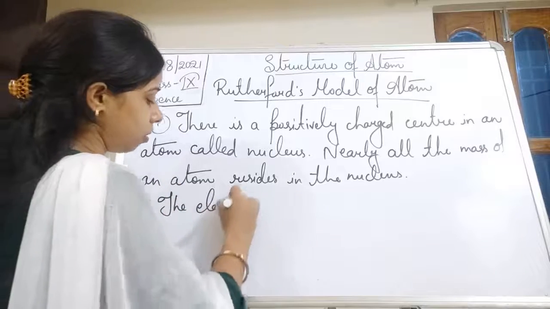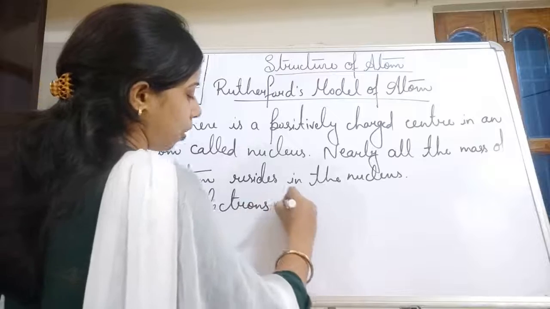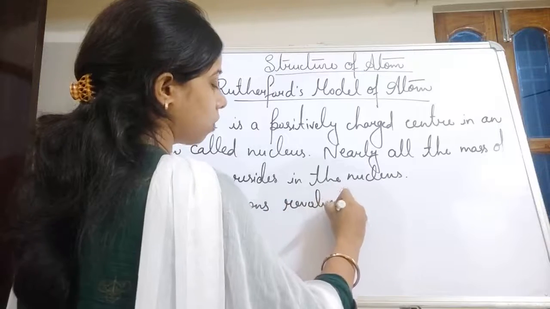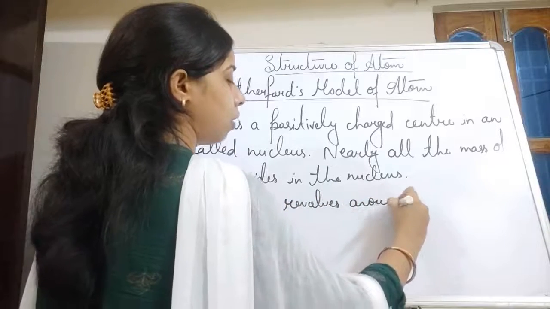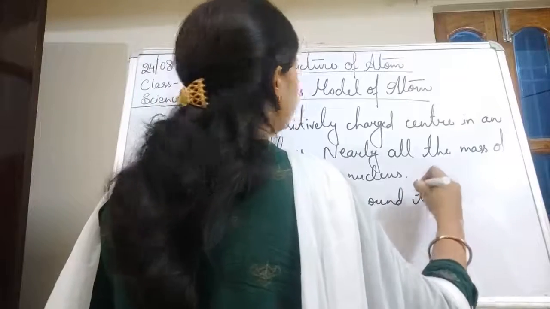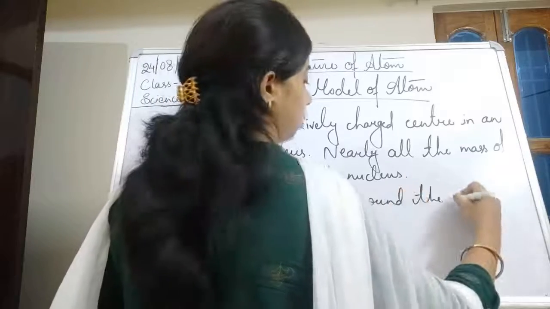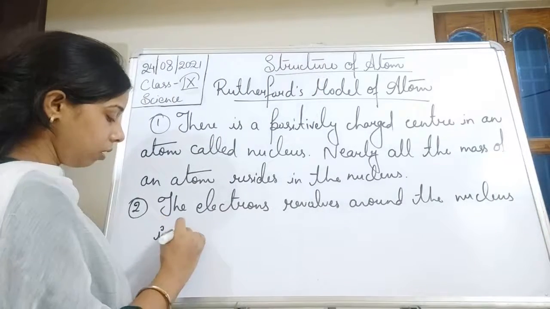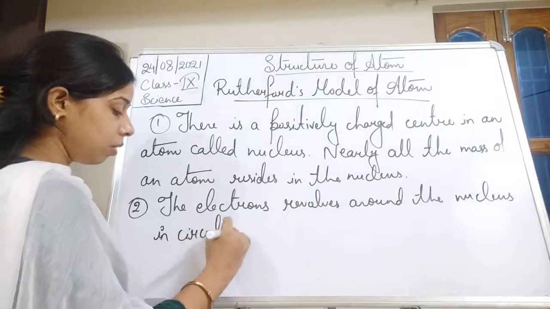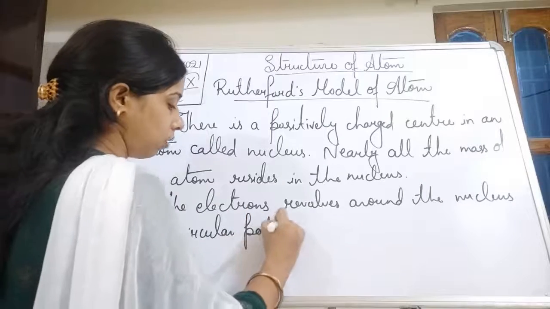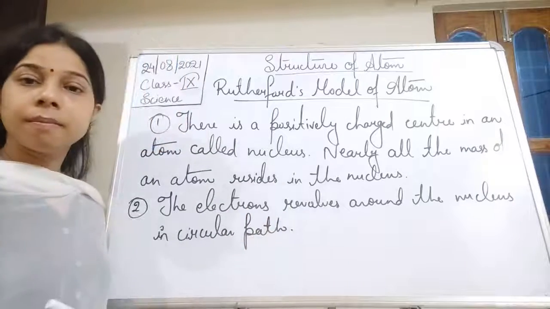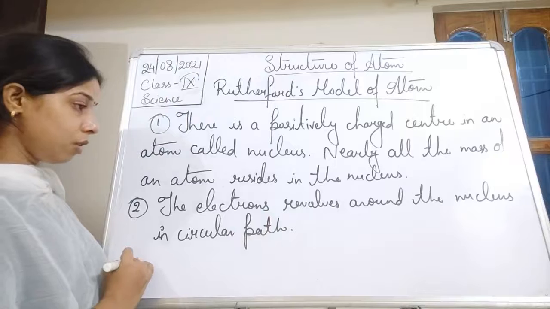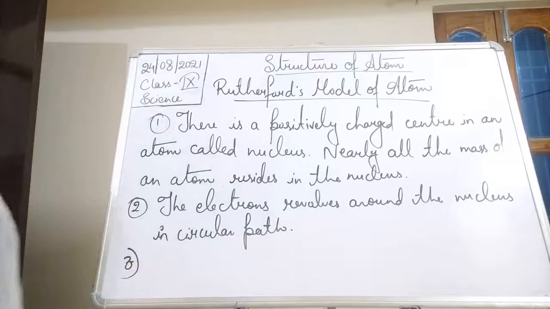The electrons revolve around the nucleus in a circular path.